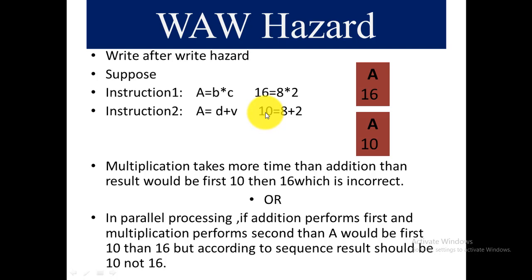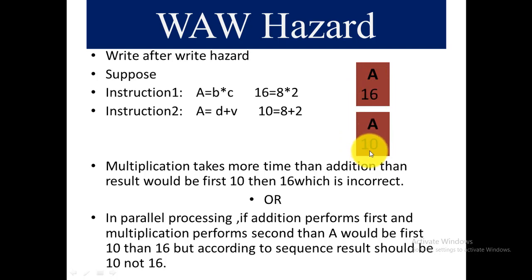So according to the sequence, the first value in a would be 16. In the a box, the first value would be 16. And the second value, when the second instruction is executed, the a value would be 10, right? The first instruction output would be 16. The second instruction output would be 10.